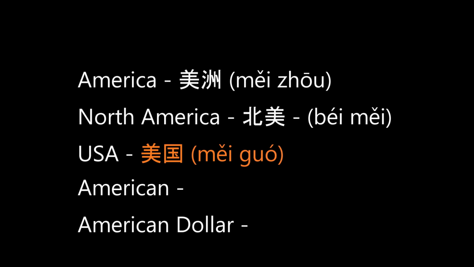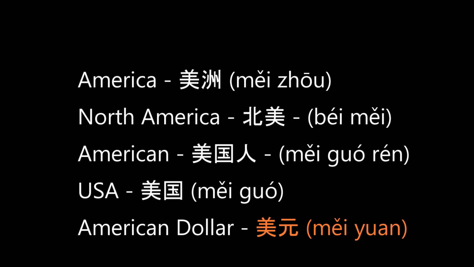And finally, if you go in America and you want to buy some stuff, you will have the American dollar, which is 美元. And so yuan means dollar. If you have, for instance, the Canadian dollar, it's going to be 加元, and yuan alone is for China. But if you want to add the country to it, most of the time it's the currency of that country. We have seen the words related to the geography of North America, America, USA.